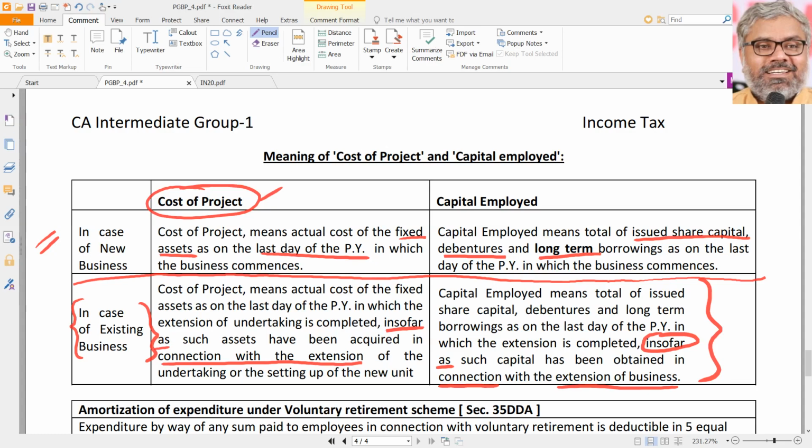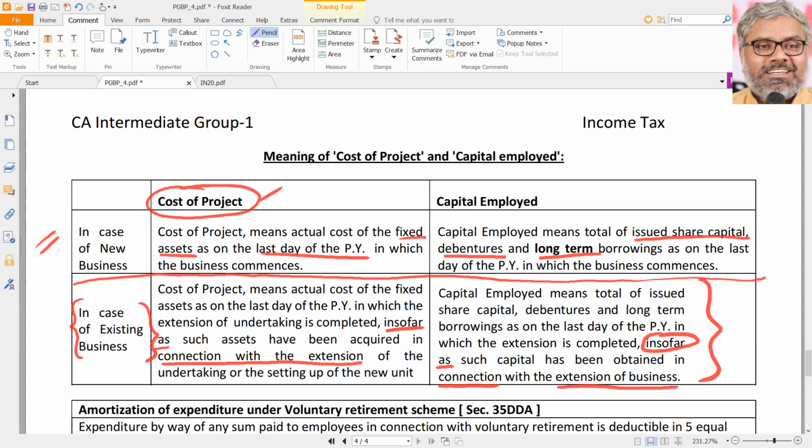Same way, if it is for extension of business, whatever new capital has been issued in the way of share capital or debentures or borrowings, insofar as that new raising of capital has been in connection with the extension of business. So, capital employed means the share capital plus debentures plus long-term borrowings, simply speaking, that you should remember.